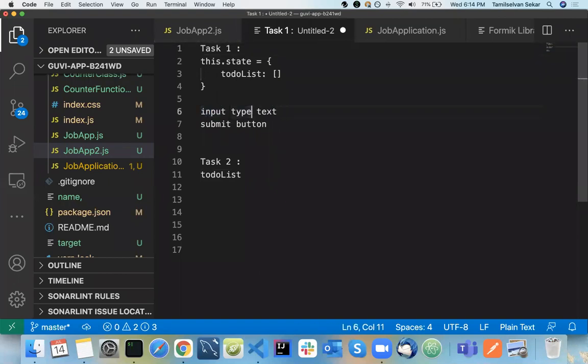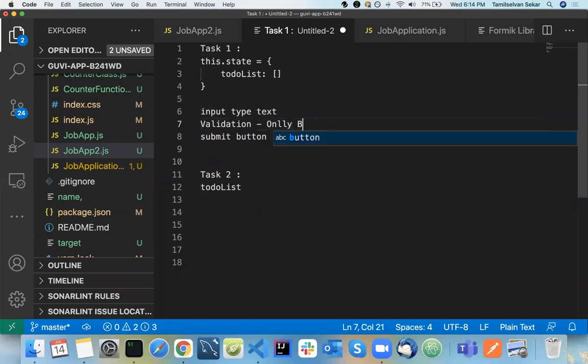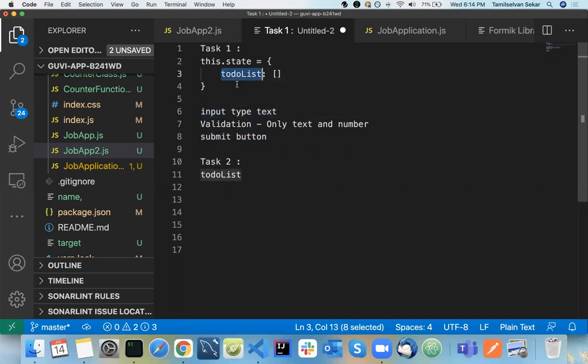First task is, have an input type text, type in anything here, have a validation. Only numbers, only text and numbers, no special characters. When you click on submit, push that particular text that you typed here into the to-do list array inside your state. So this is your first task. Once you have done this, display all your to-do list below that particular form, in a table or whatever you want to have. So this is the task for you.